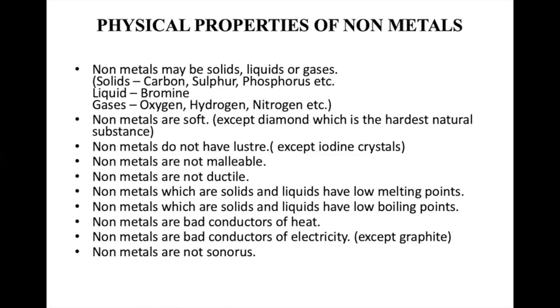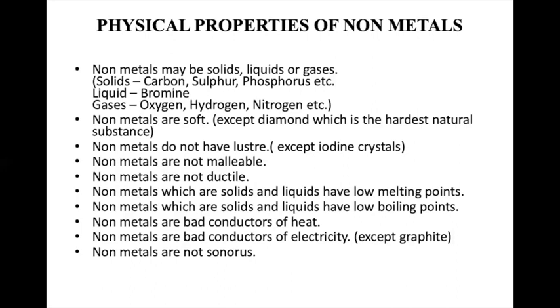So graphite is a non-metal, but it is a good conductor of electricity. In exams, they can ask you how you will show that graphite is a non-metal but a good conductor. So you have to draw a full circuit, and the conducting wire is copper. In between, cut the two conducting wires and place a pencil which should be sharpened on both ends. That is, the graphite should be exposed, attached to the wires, and it is attached to a cell.